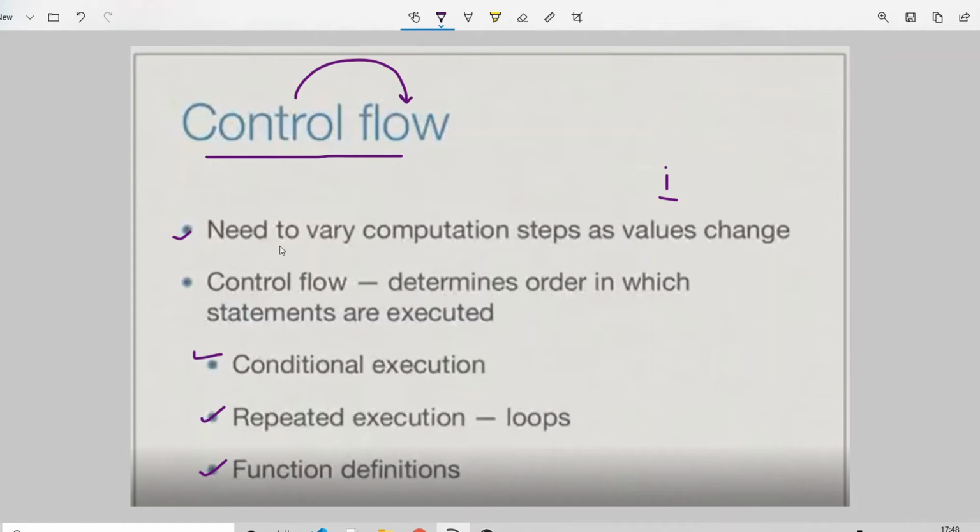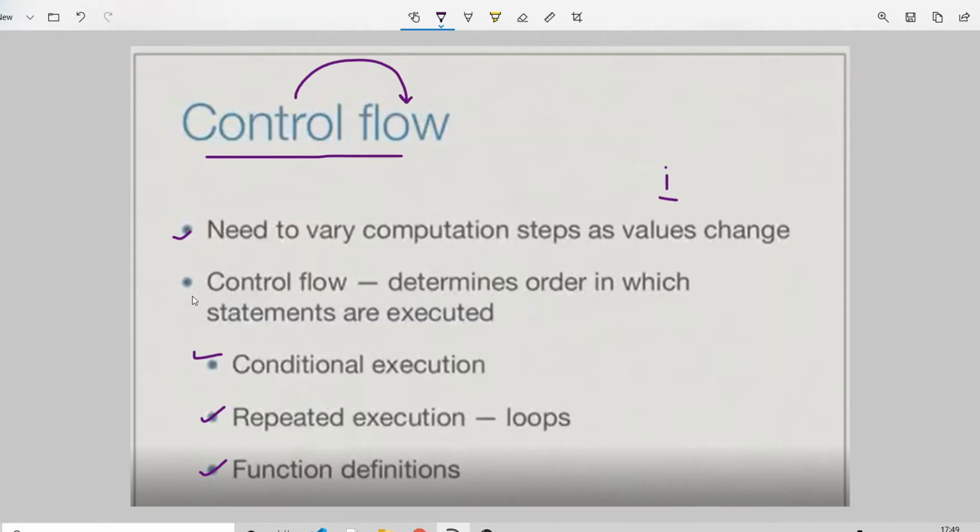So this is all about the first line. Now let's jump into the second line. Control flow, the word itself means that it is controlling some flow. What flow? It is controlling the flow of the program. That is, it determines the order in which the statements are executed. It determines who is going to execute first, and who after or later. It is going to execute according to the condition.